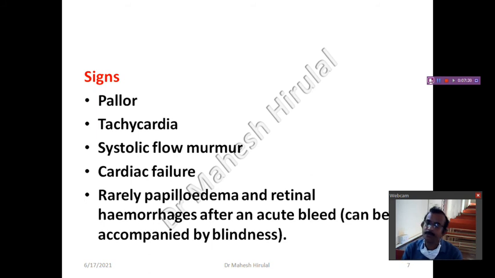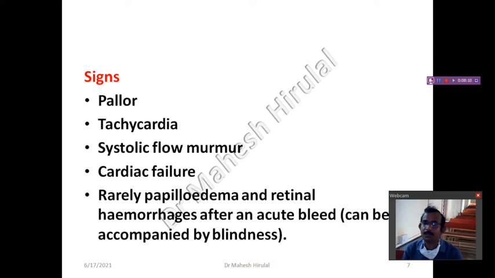Coming to signs, when you are suspecting anemia, go for a detailed physical examination, which will give the diagnosis of anemia most of the time, right? The pallor: check the pallor at the palpebral conjunctiva, tongue, oral cavity, then palms and soles, and the face. If you observe that the patient has paleness, then definitely the person's hematology is deranged, and the person may have anemia.